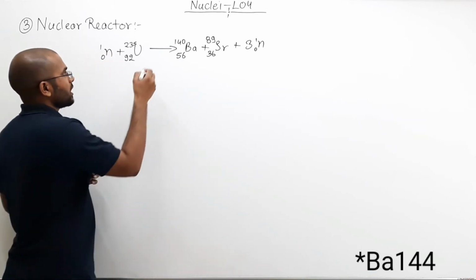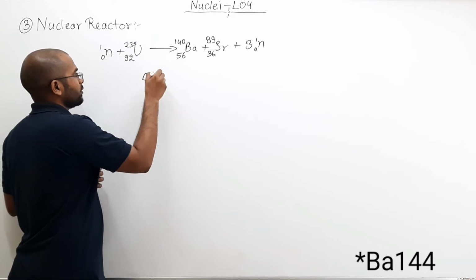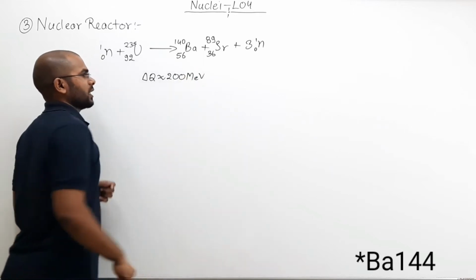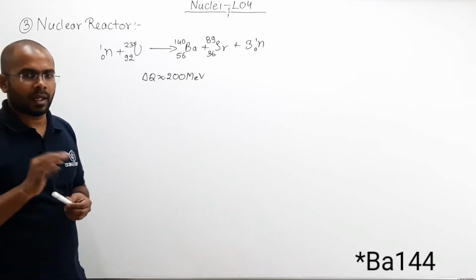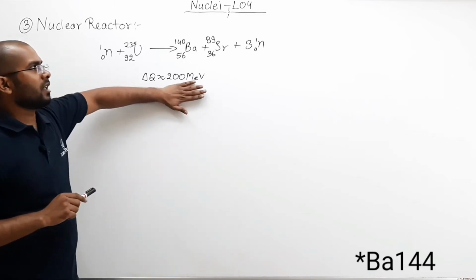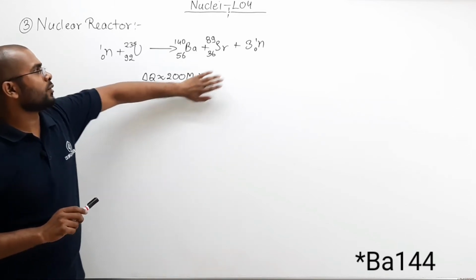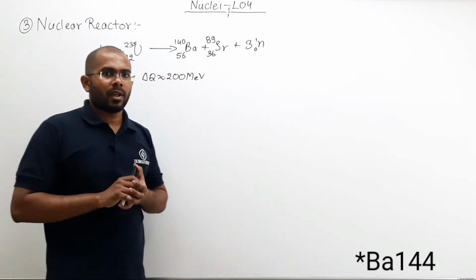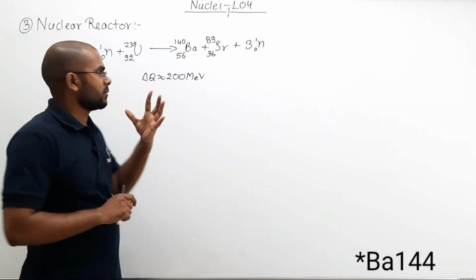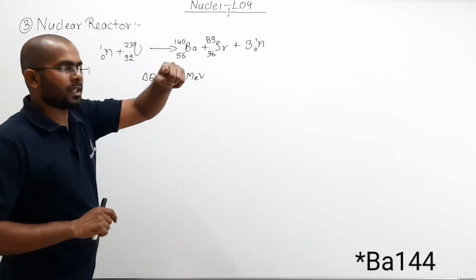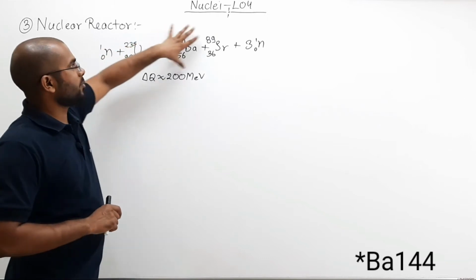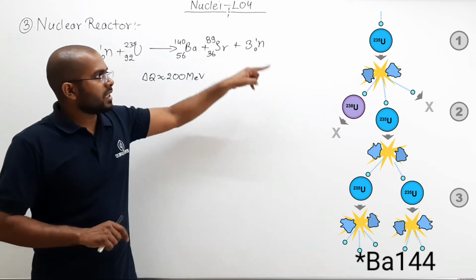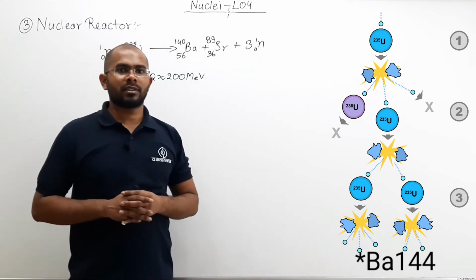Now how much energy will be released? Delta Q approximately 200 mega electron volt energy will be released. Now when this energy is released, most of this energy goes to the neutrons and these two daughter nuclei. Now see, we were using one neutron. What we did is we bombarded one neutron. This uranium breaks apart into these 2 nuclei and 3 neutrons. And as you can see in the diagram here, what will happen?